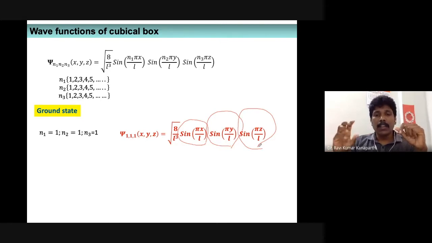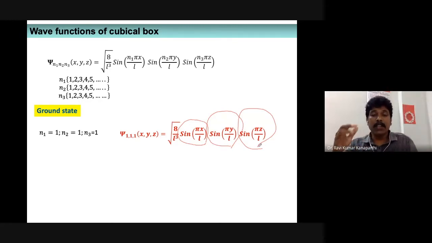Similarly, the other component, sine pi y by L, is again the ground state wave function of a particle confined to a one-dimensional box, as if the particle is moving along the y direction but not the x direction, because you have a y variable. So there can be a situation with the y direction. This is the x direction, this is the y direction, and then there is a z direction. So you have three different components.